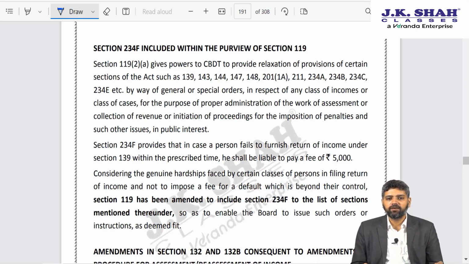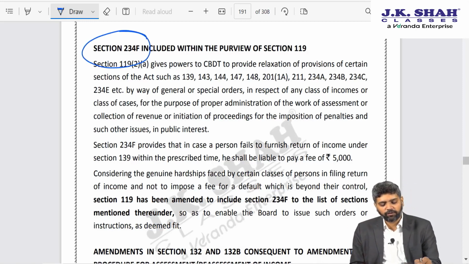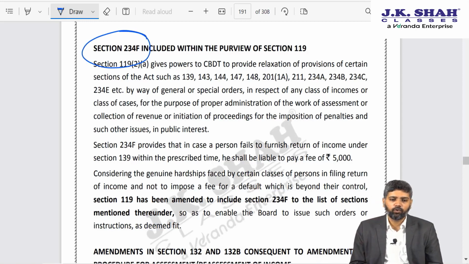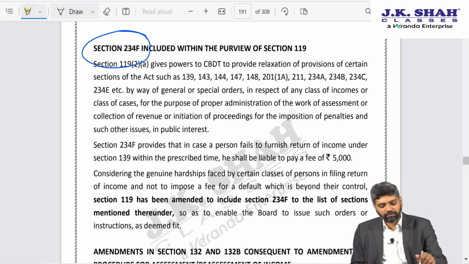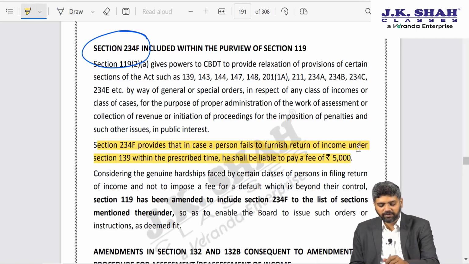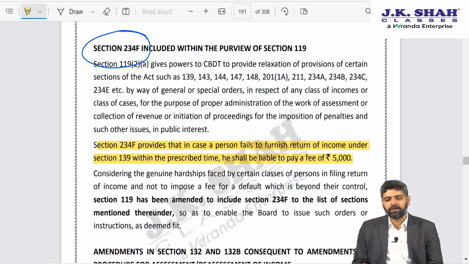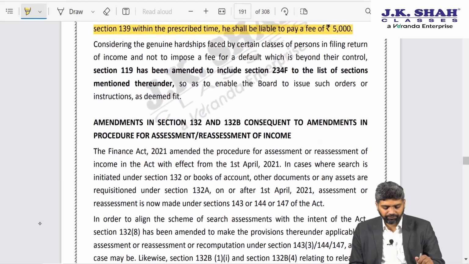In that list of sections for which CBDT can give benefit, section 234F has been included. 234F, if you remember, is the fee which is applicable if a person fails to furnish the return within time, then a fee of 5,000 applies. So in case you have not furnished the return within time due to some genuine hardship, you can now make an application to CBDT and CBDT can waive off the fee which is levied on you.